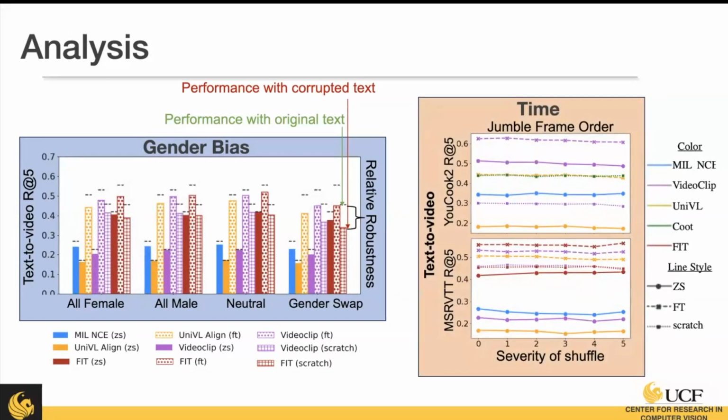So as we mentioned, video time is very important. So we want to evaluate how these models perform on temporal corruptions. Here we're looking at jumble, which is just shuffling those frames. And again, we have the severity 0 to 5. And on the y-axis, we have the different data sets with text-to-video retrieval at 5. And as you can see, there's not a lot of change. The models stay quite consistent, indicating that frame order is not as relevant here.